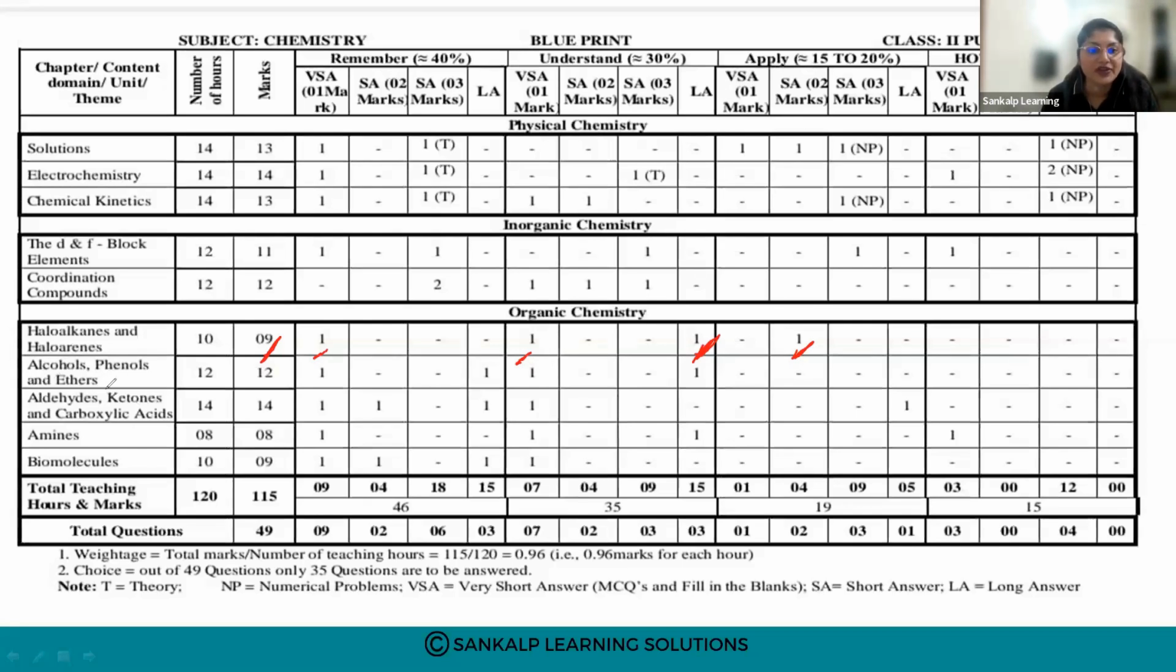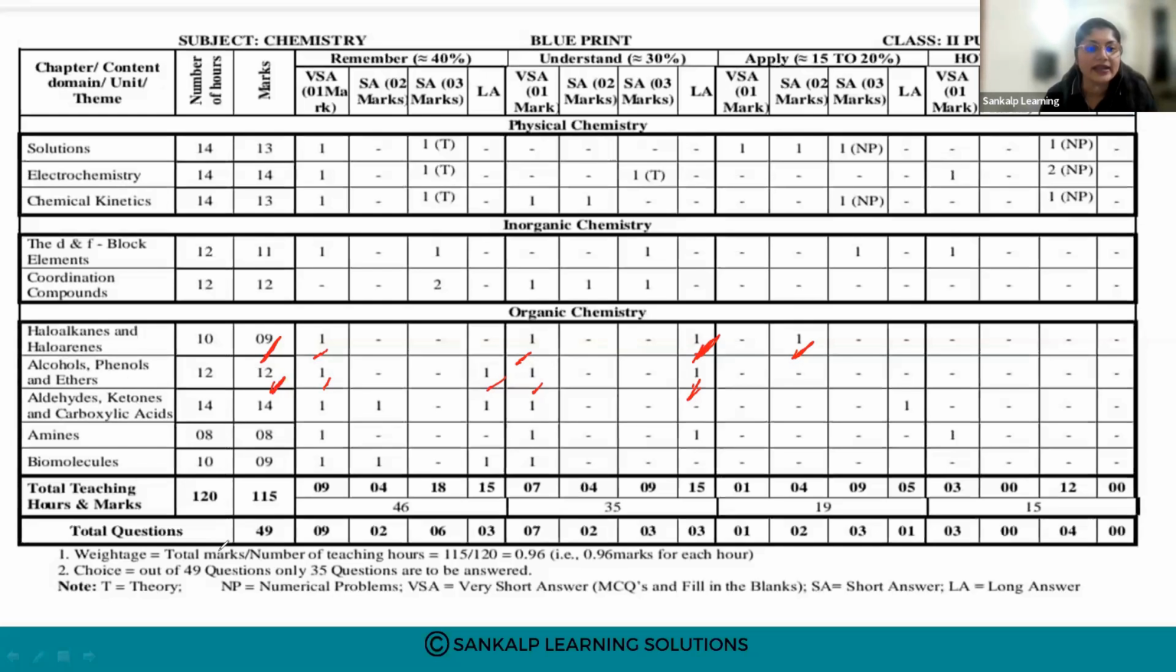Next is alcohols, phenols, and ethers. The number of marks allotted is 12 marks. The number of MCQs asked is 2, 1 mark each. Then there are no 3 marks questions, so directly 5 marks, 2 questions are there. So 1 mark 2 questions, and 5 marks 2 questions from alcohols, phenols, and ethers.